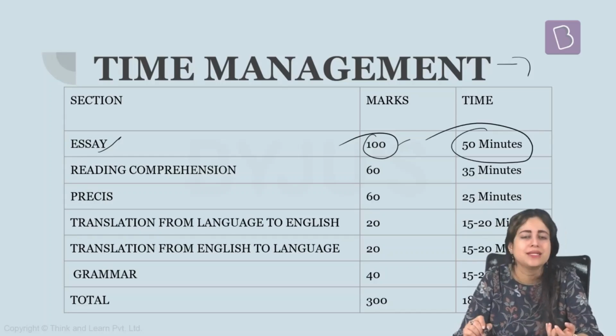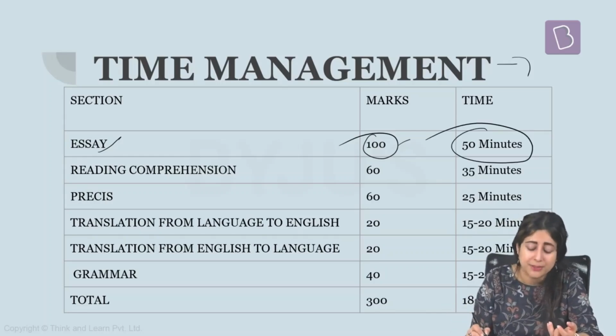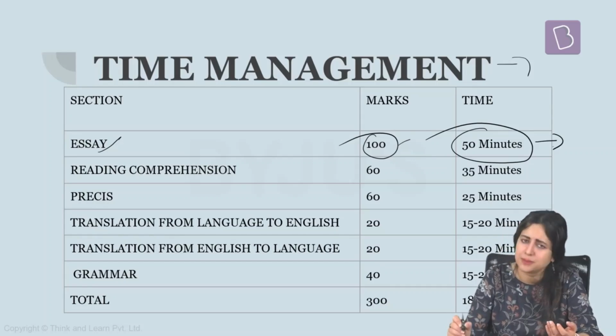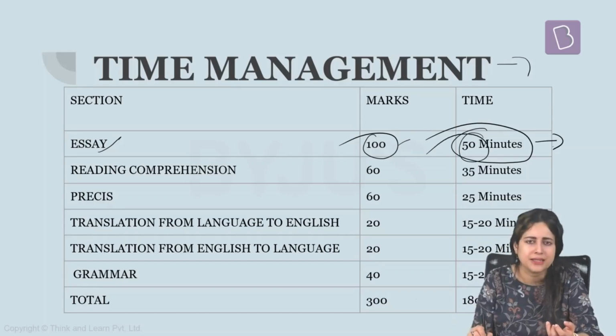Try to summarize and finish the essay in 15 minutes, because more than that will not spare you time for other important segments, especially precis, because precis is very time consuming for many students because of lack of practice. So make sure you don't give more than 15 minutes to the essay. Try to think in the first 5-10 minutes, then make an outline, and the remaining time, at least 30 minutes, give to writing the essay finally. Just revise it once you are done.